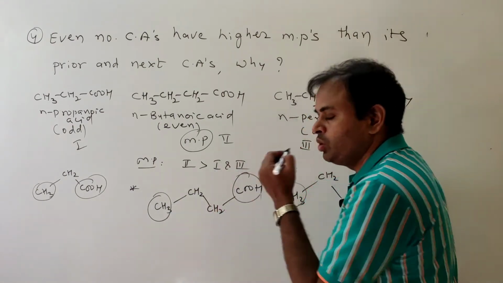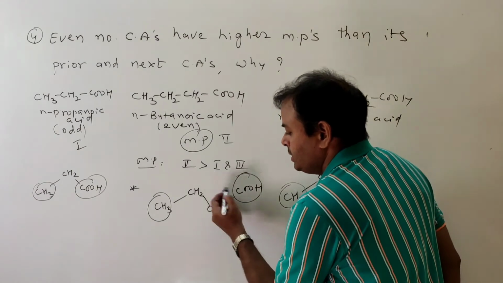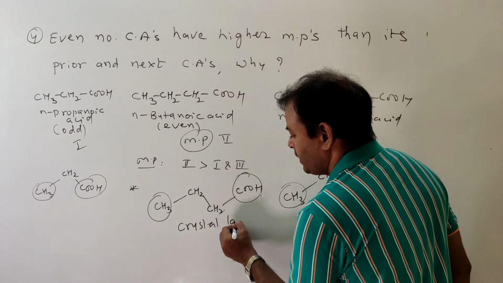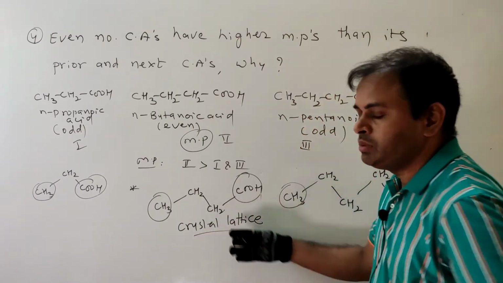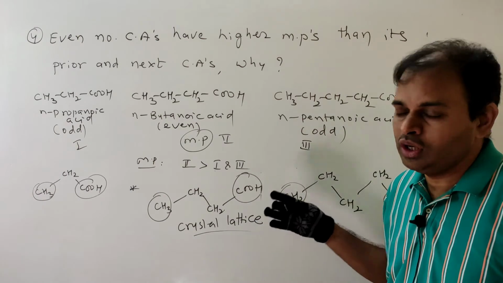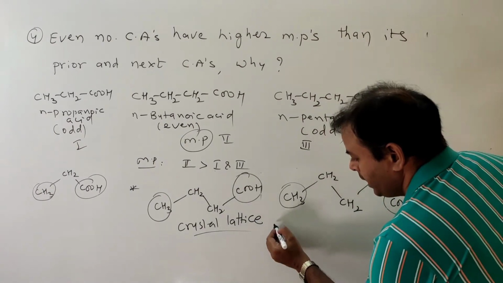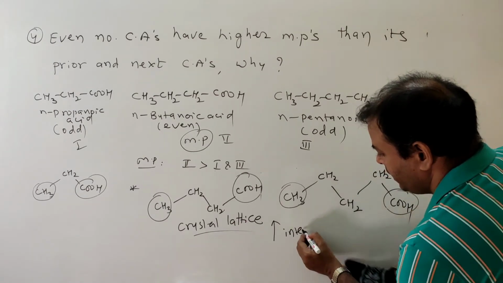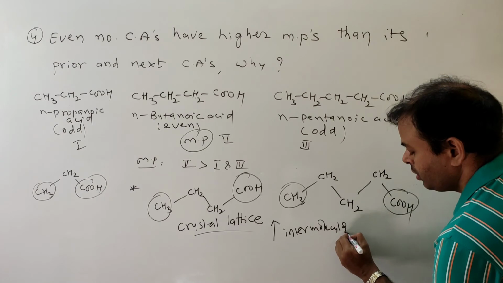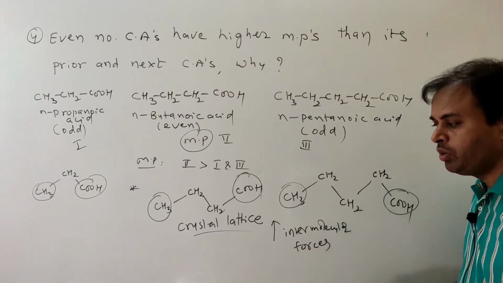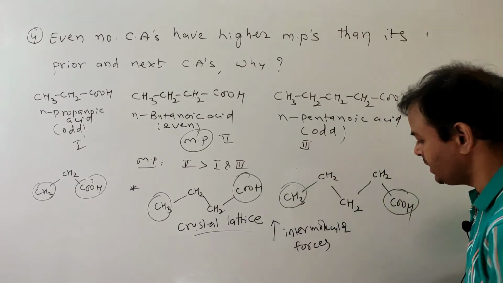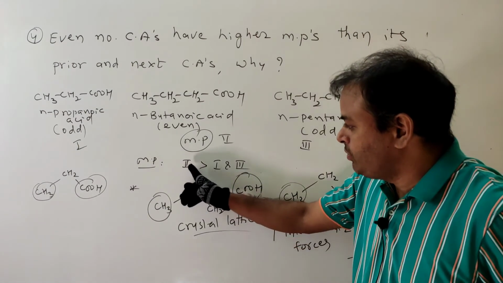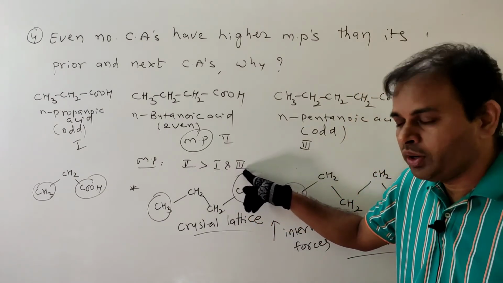Okay. But for even number carboxylic acid, the terminal groups are opposite sides. So whenever the terminal groups are opposite sides, these molecules fit well in their crystal lattice. So due to this reason, intermolecular forces between the molecules increases. That's why melting point increases. That is the reason why 2 is having greater melting point than 1 and 3.